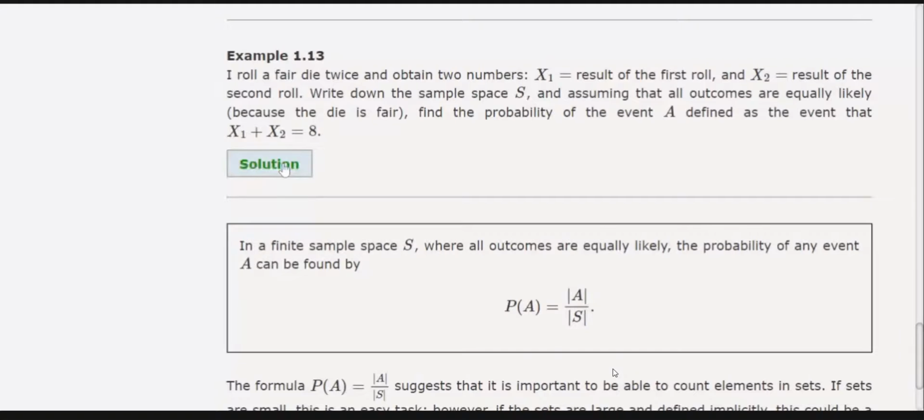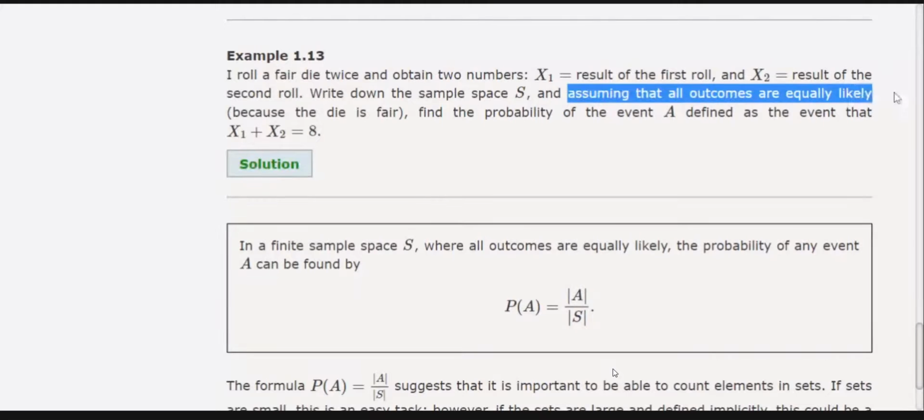Again, we have one example. I roll a fair die twice and obtain two numbers. X1 is the result of the first roll, X2 is the result of the second roll. Write down the sample space S, assuming that all the outcomes are equally likely, and find the probability of the event A defined as the event that x1 plus x2 equals 8.